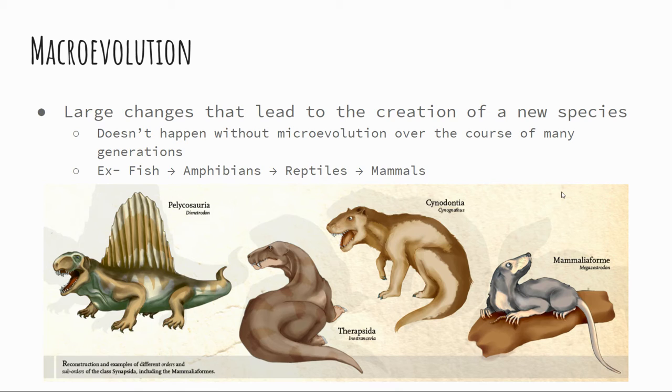This doesn't happen without microevolution over the course of many generations. For example, fish through macroevolution become amphibians, which become reptiles, which then become mammals over millions and millions of years, many generations. And it has to have a whole lot of microevolution events in order to produce these macroevolution situations.